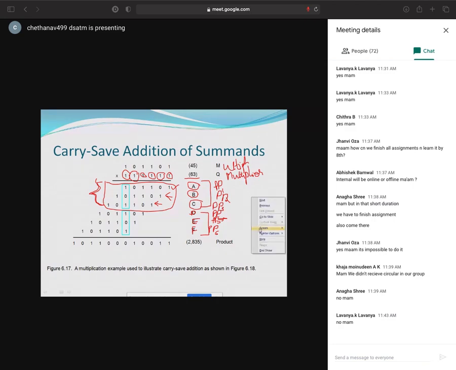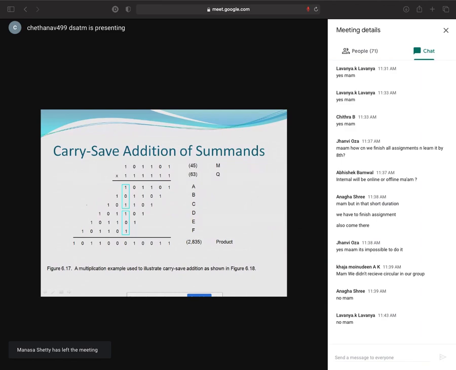Okay, let me do one thing. I'll just erase all of this so you won't get any confusion. I'll put a line here and add it. What will I get now? 0 plus 1 is 1, 1 plus 1 is 2, and 2 means 1 0. So I'll keep the 0 here and the 1 here. Now 1 plus 1 plus 1 is 3, and 3 means 1 1. So I'll keep this one here and this one here.